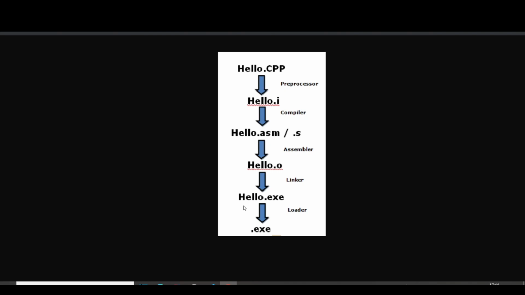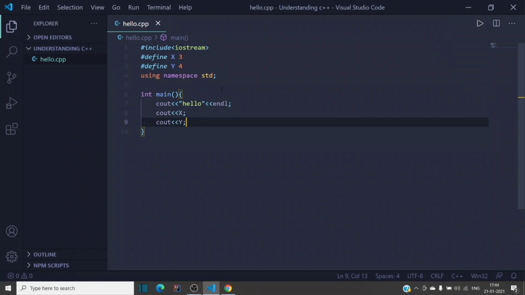Let me demonstrate with the help of my file. I have a hello.cpp file. In this I have two defines, which are two macros. I have defined x as 3 and y as 4, and also I have #include which includes the iostream file. So these all three are the directives which will be handled during the pre-processing.